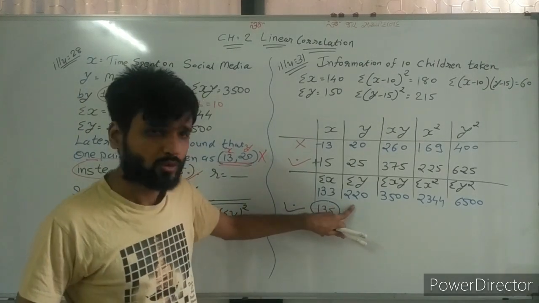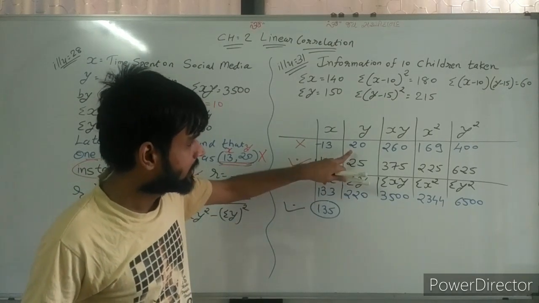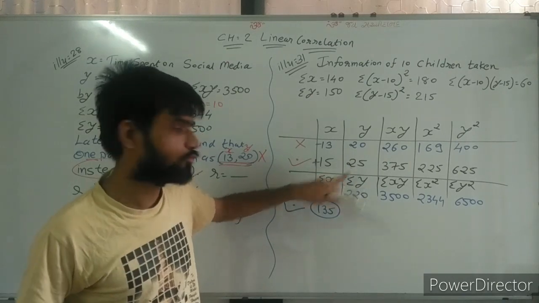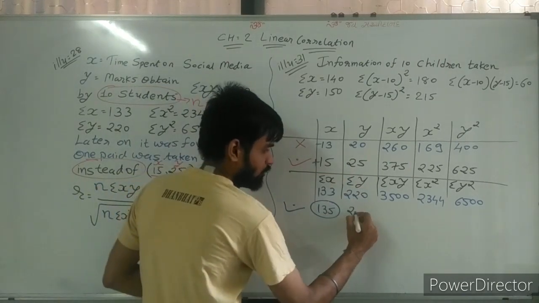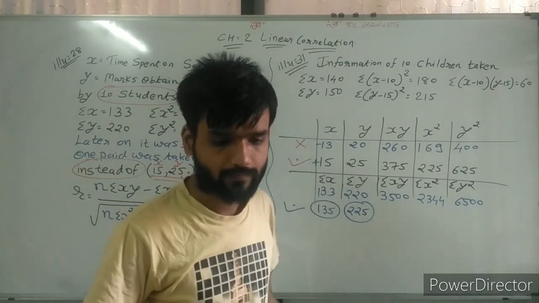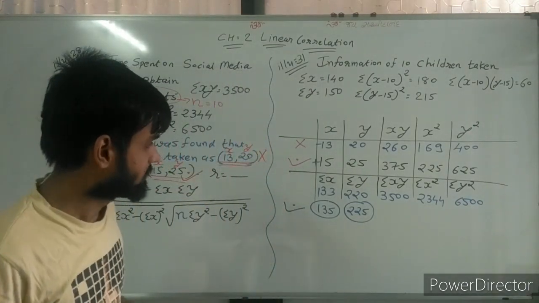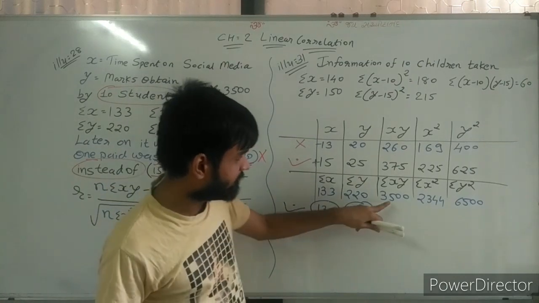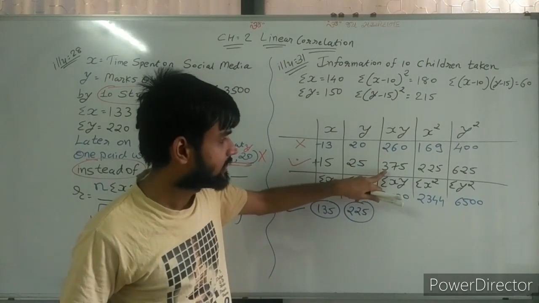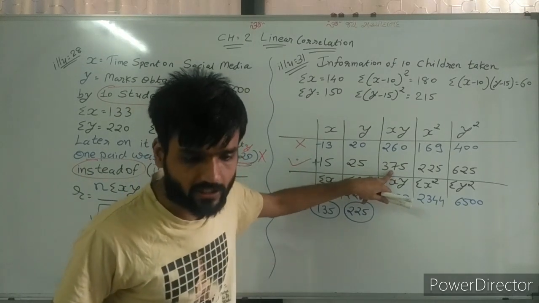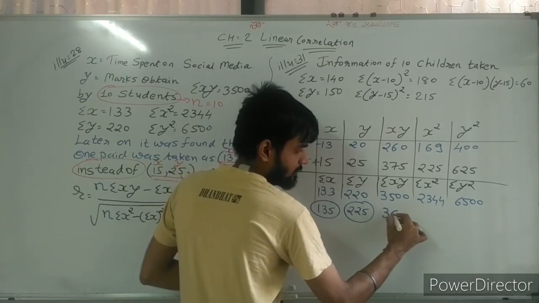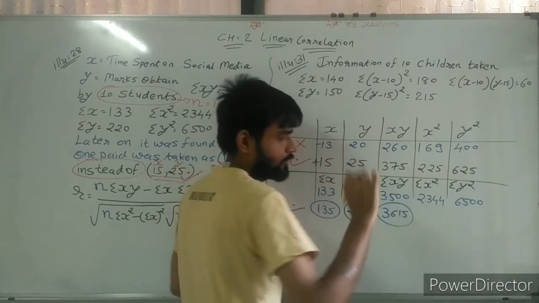Same way, sir, here also 220 minus 20 plus 25. So 225 will be the answer. The next, 3500 minus 260 plus 375. 3615 will be the answer.